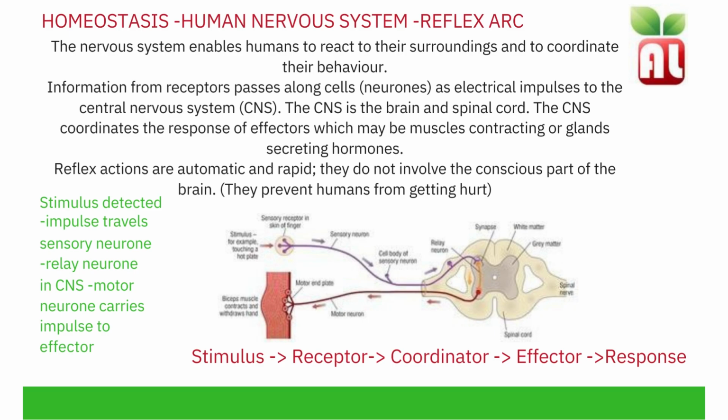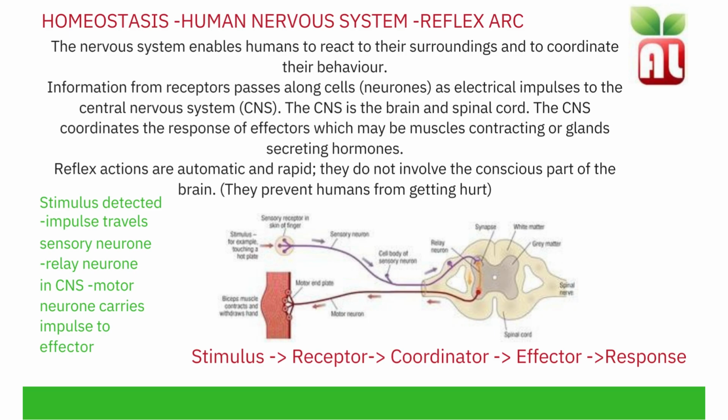The central nervous system coordinates the response of the effectors, which may be muscles contracting or glands secreting hormones. Reflex actions are automatic and rapid. They do not involve the conscious or thinking part of the brain. This prevents humans from getting hurt.